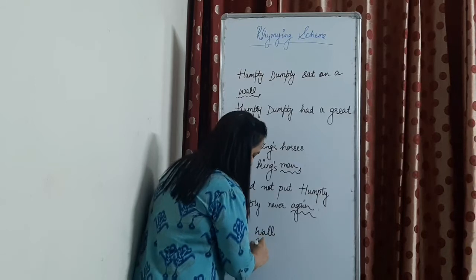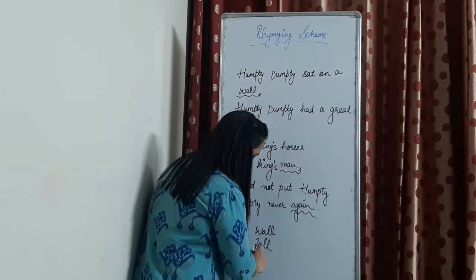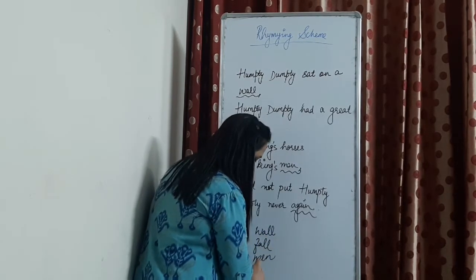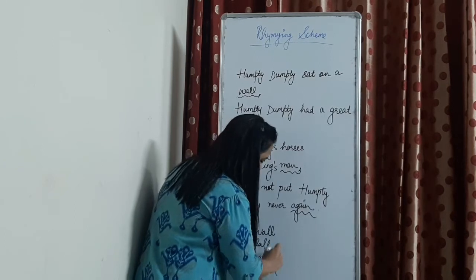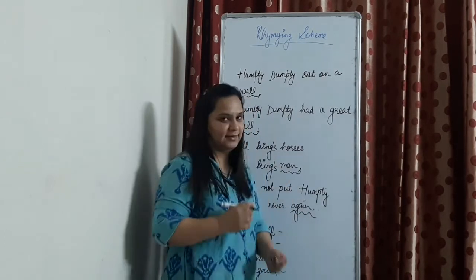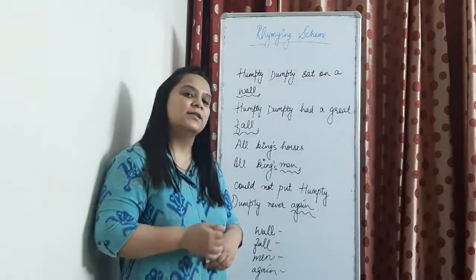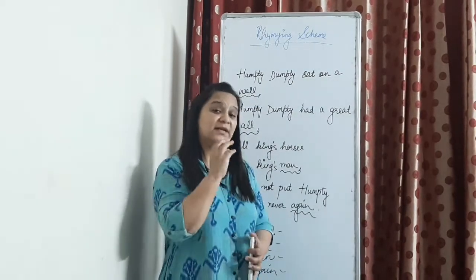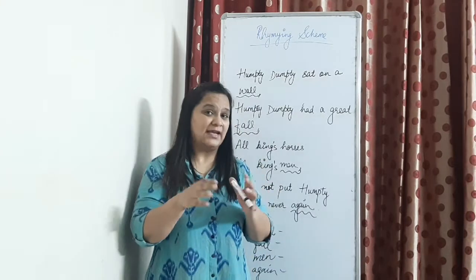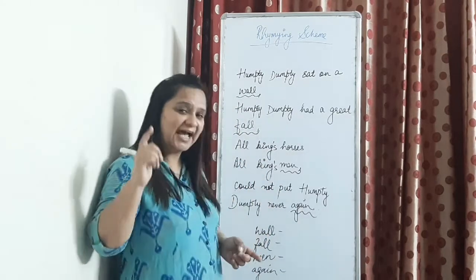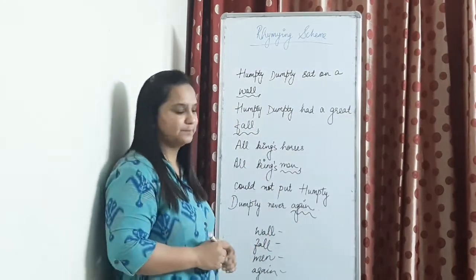I would like to remind you of one thing. Sometimes the spellings may differ, but the pronunciation rhymes, right? So we can include them in the rhyming scheme.